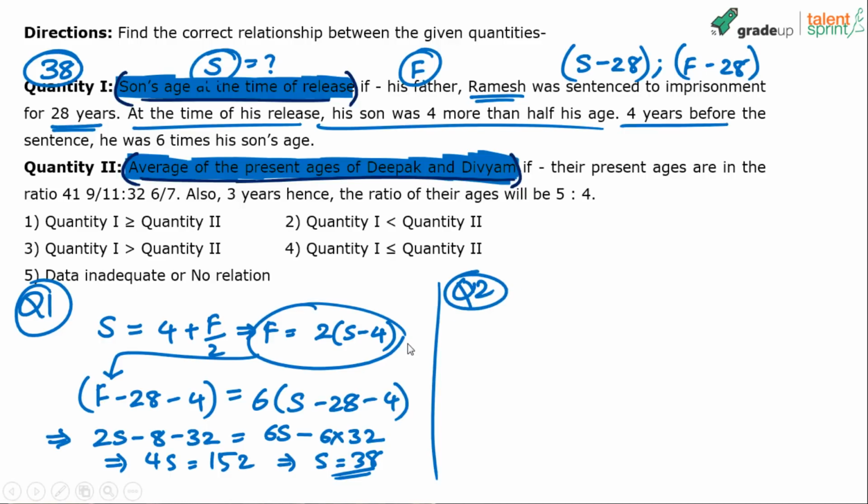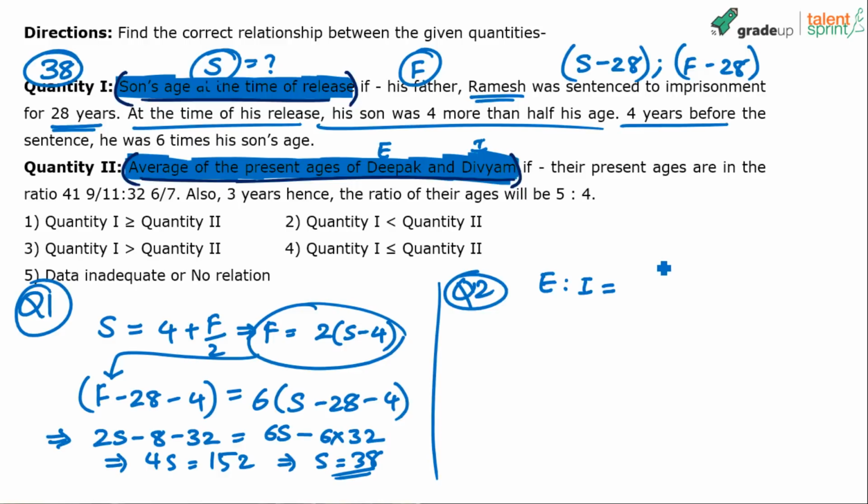Okay, see what it says. Their present ages are in the ratio of 41 9 by 11 is to 32 6 by 7. We have to first work on this. Deepak and Divyam, right? So let's say age of Deepak is E and age of Divyam is I. I cannot use D and D. So E for Deepak, I for Divyam. I'm taking the next character basically. So what is he saying? E is to I is equal to 41 9 by 11 and 32 6 by 7.